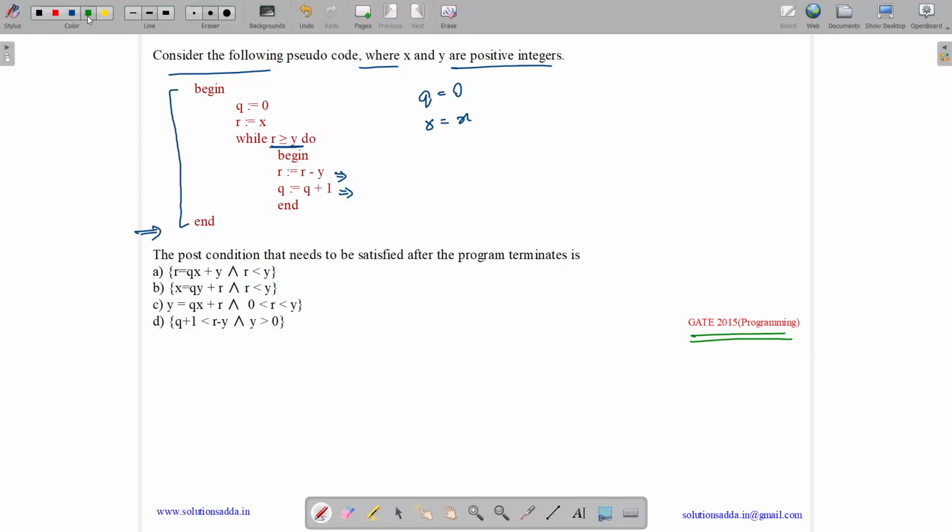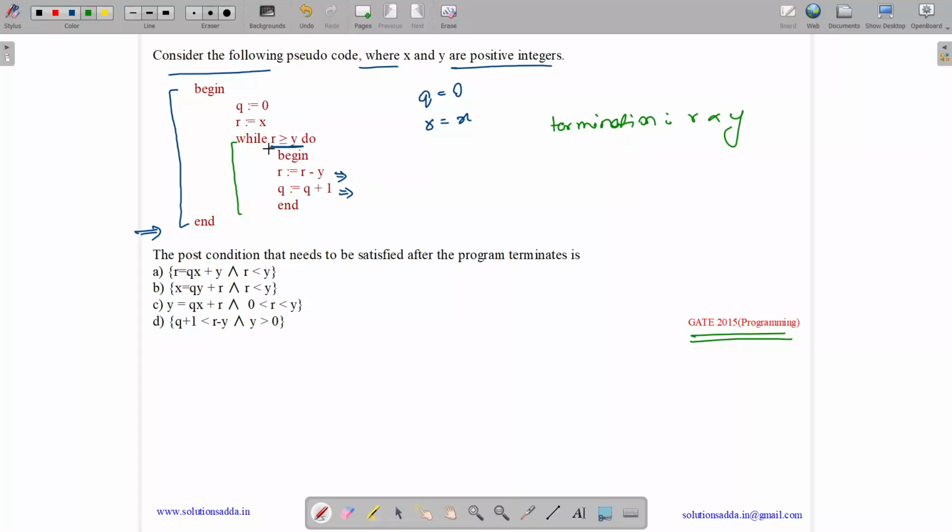See what happens. Initially q is 0 and r is x. So we run this loop till r is greater than y, and when the loop terminates, so at the termination condition, what is the termination condition? Loop terminates when r becomes less than y, because when r becomes less than y, we come out of this while loop.